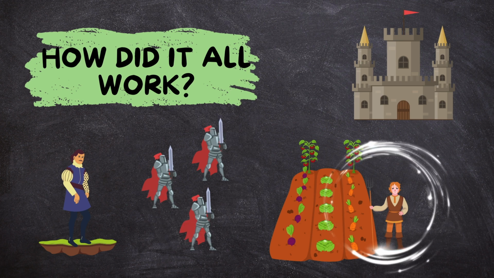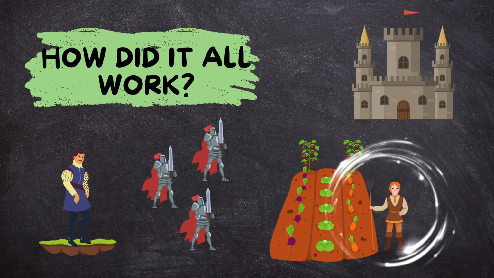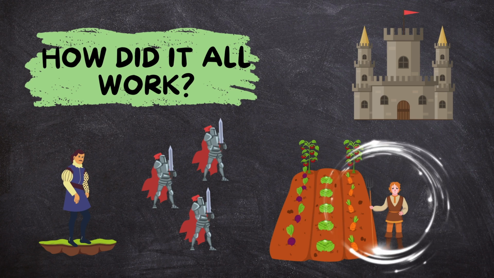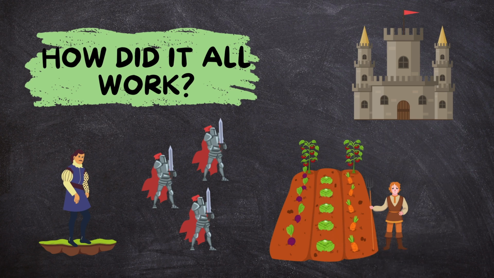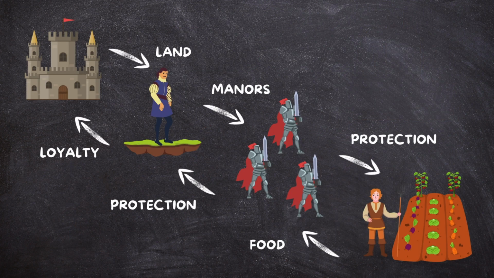In exchange for their hard work, the peasants are given protection from bandits and invaders by the nobles and the knights. This exchange created a cycle. The king relied on the nobles for soldiers, nobles relied on knights for protection, and everyone relied on peasants for food. It was a system of give and take, but it wasn't always equal or fair.